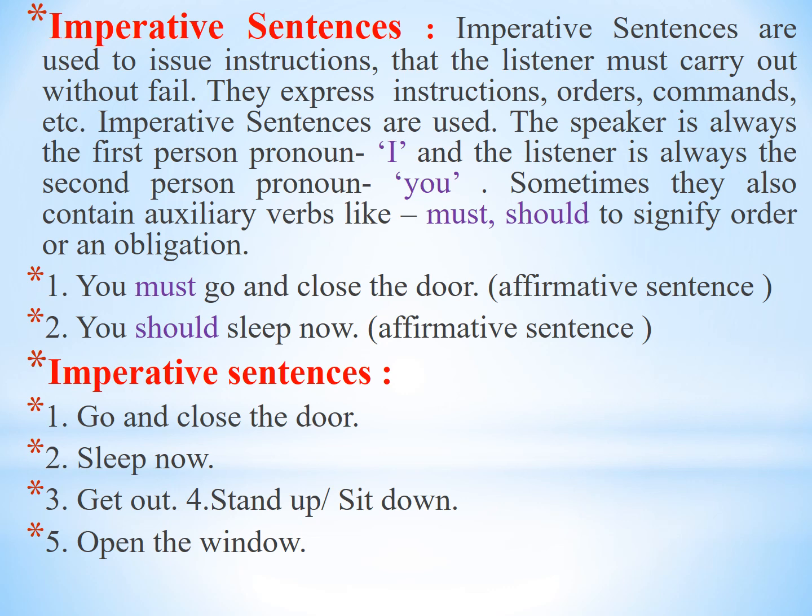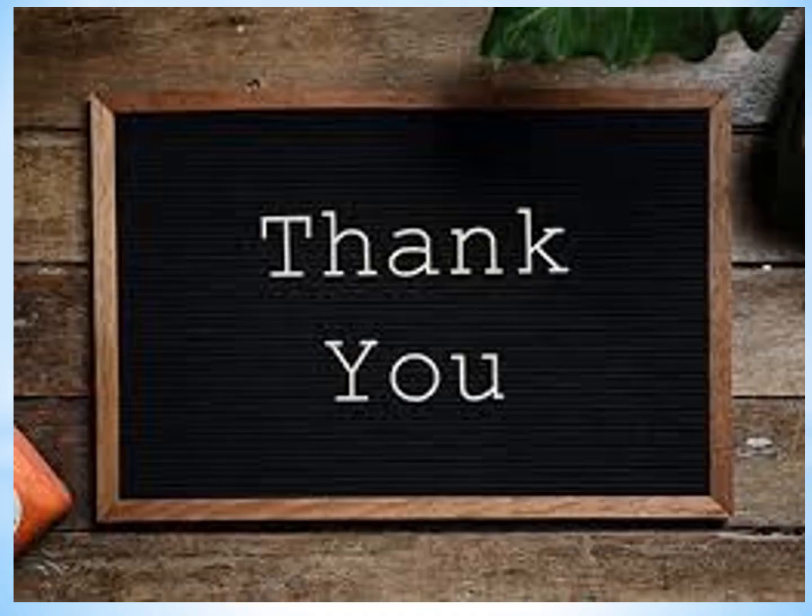And in the structural classification of sentences, there are three types: simple sentence, compound sentence, and complex sentence. In this way we have seen the types of sentences based on the function and the structure of the sentences.